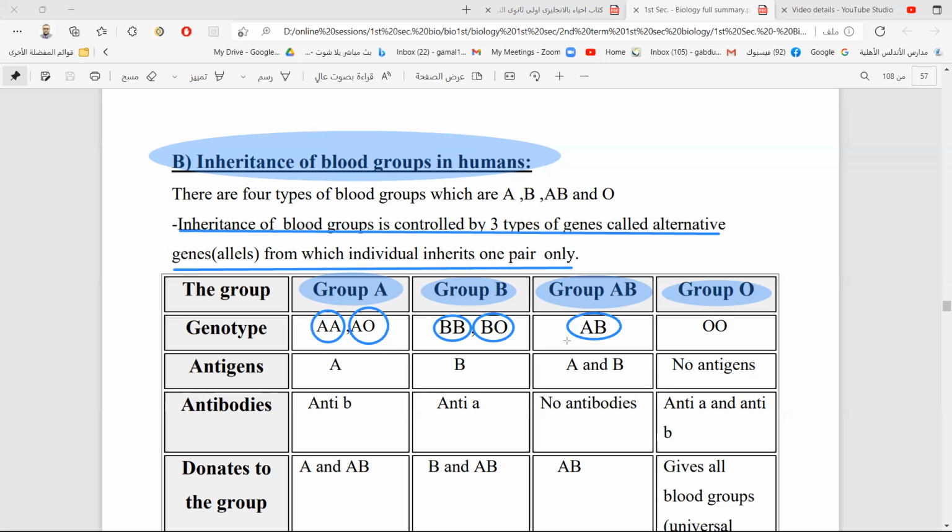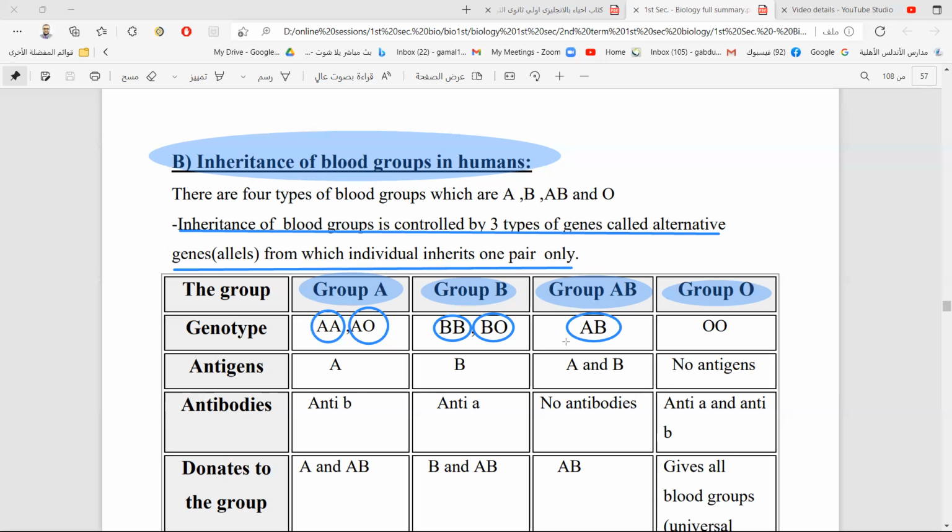And if the gene A comes with the gene B, it will be a new trait, a new blood group, which is called AB. Do A and B have complete dominance or lack of dominance?